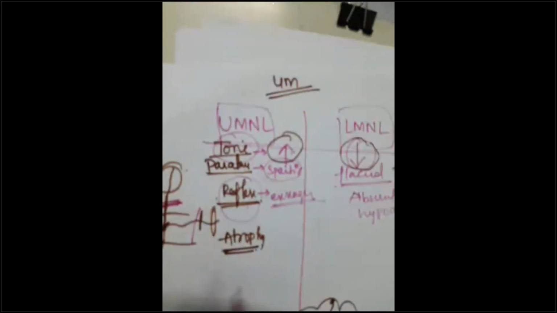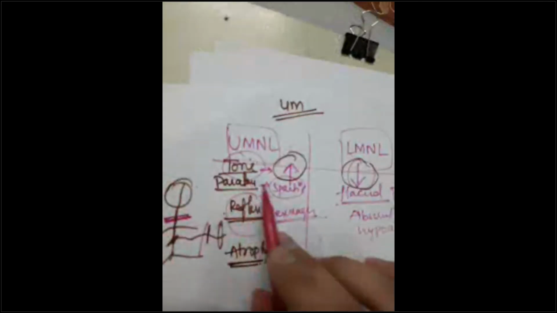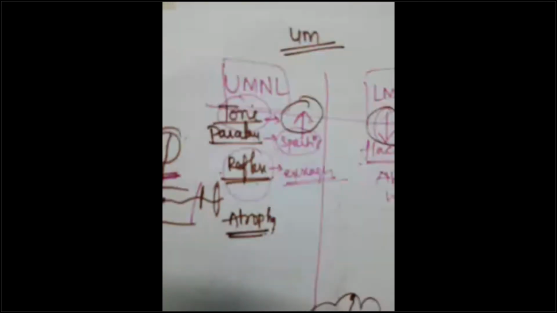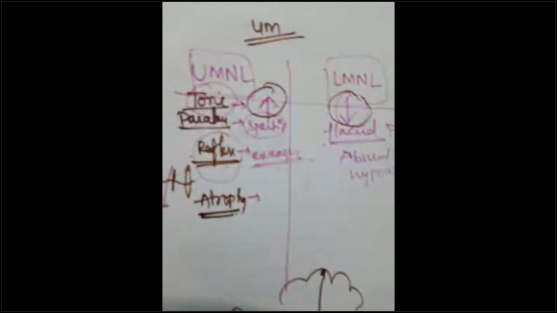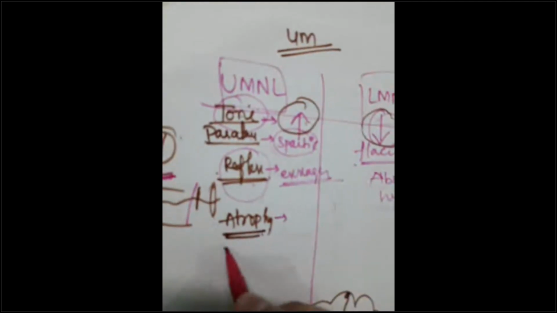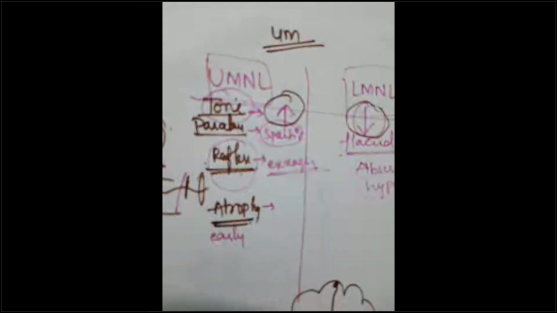Yes. Next, atrophy of the muscle. Reflex we have seen exaggerated, tone we have seen exaggerated, everything is exaggerated. Paralysis is of spastic type, atrophy of the muscle is there. How is the atrophy now? What type of atrophy will be there? Will it be early atrophy or late atrophy? Why will atrophy be there?